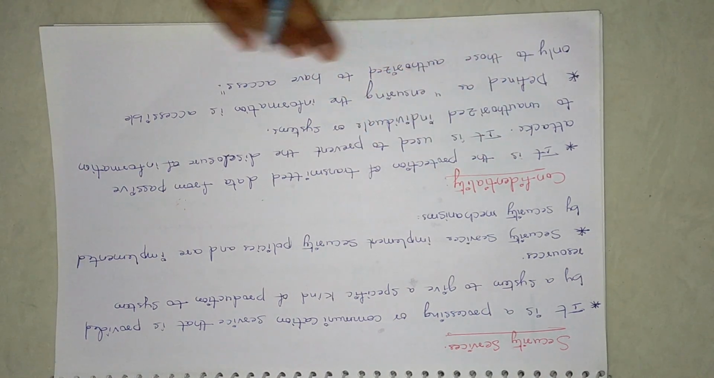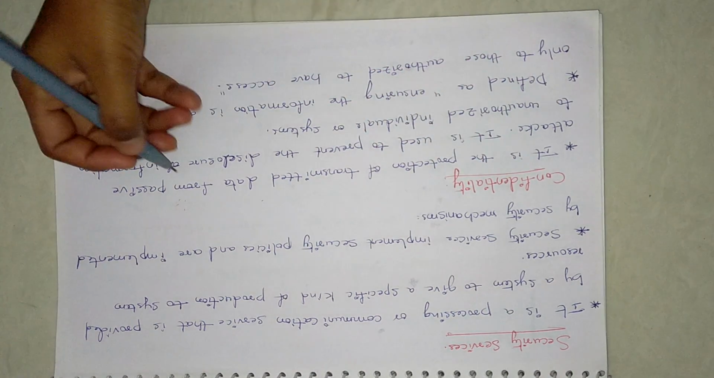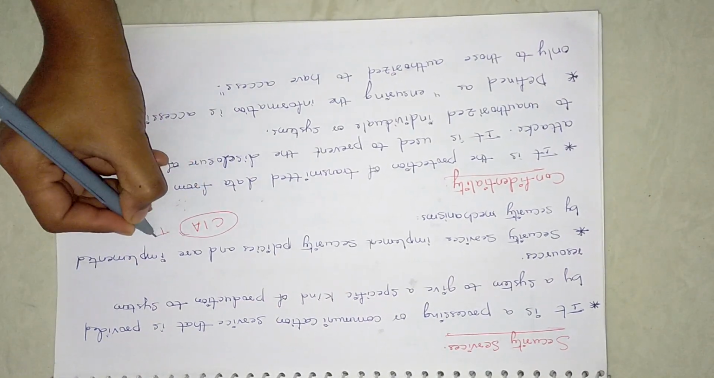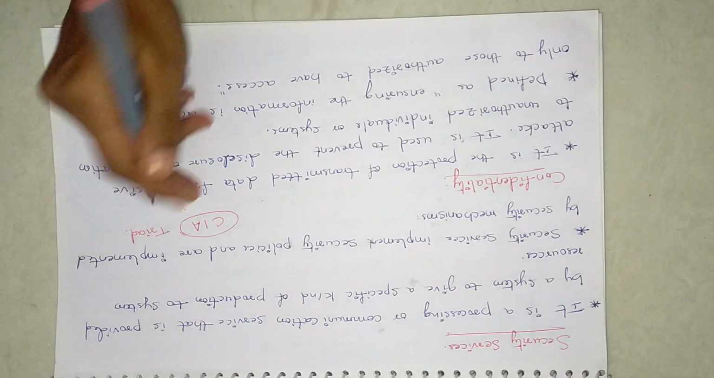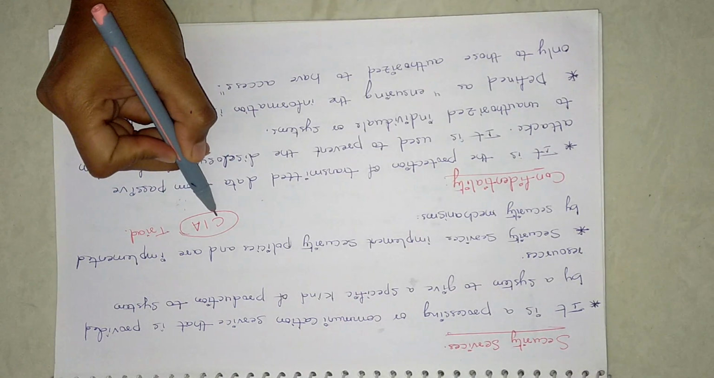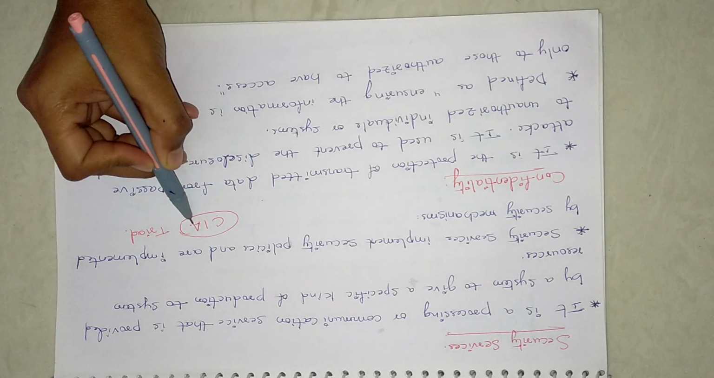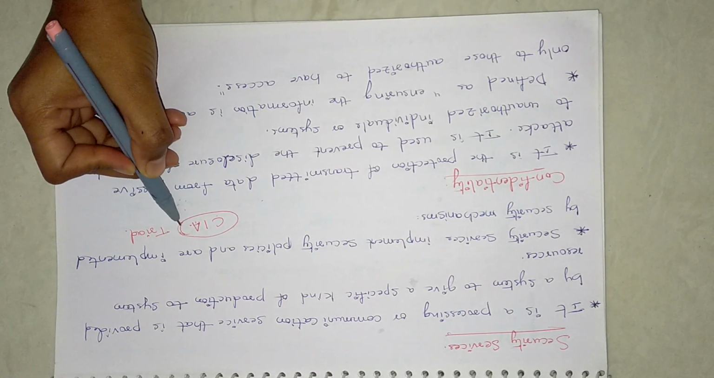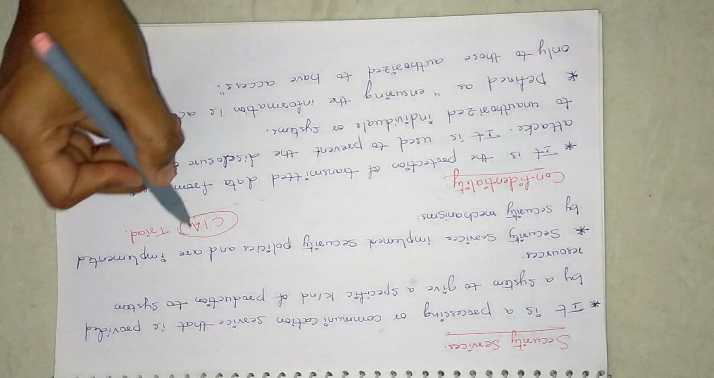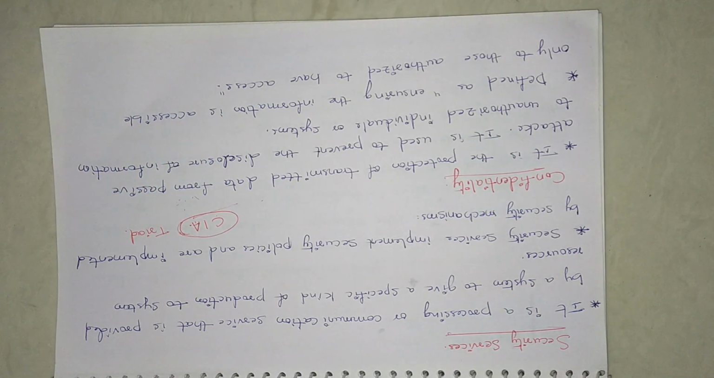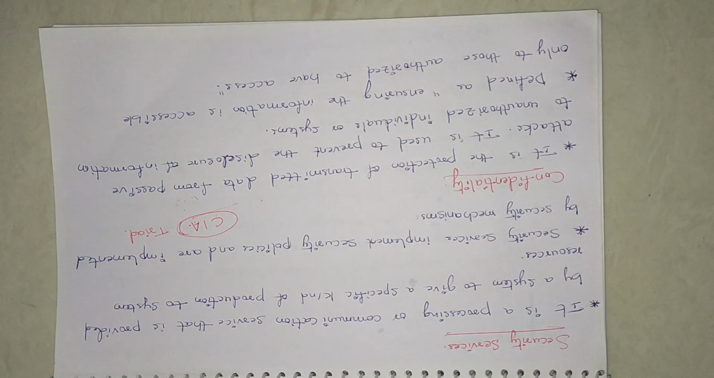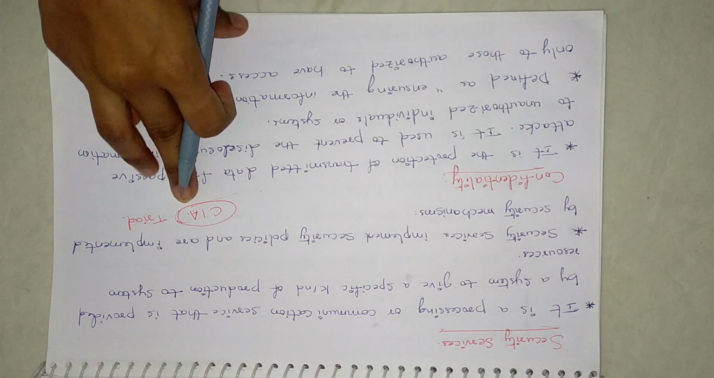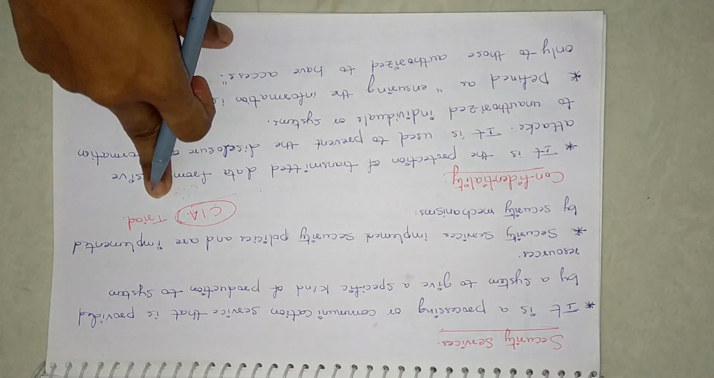The complete information security depends upon the CIA triad. We call it the CIA triad. C means confidentiality, I means integrity, A means authentication or authenticity. Whenever you get any question like what is the CIA triad, or what is the most common principle of information security, you should write CIA: confidentiality, integrity and authenticity.